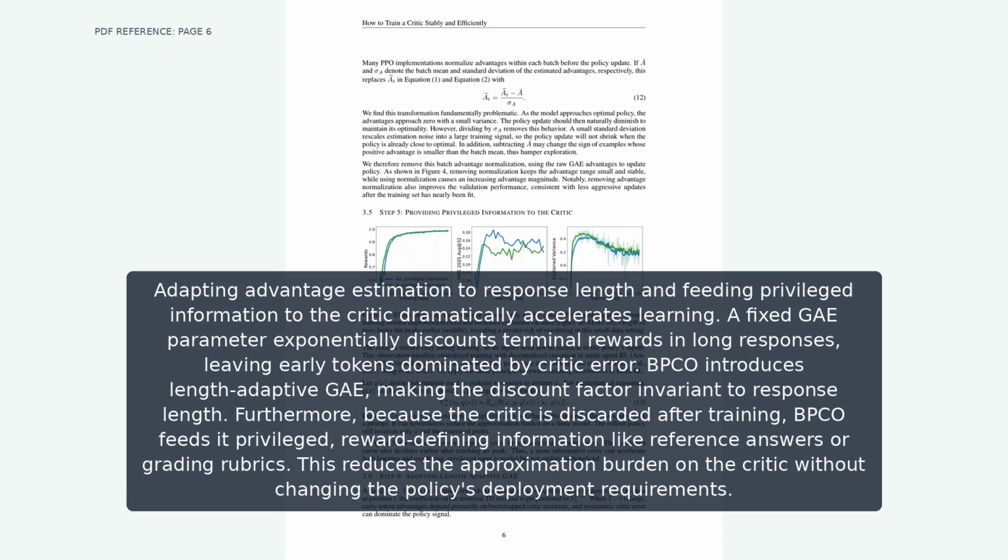Adapting advantage estimation to response length and feeding privileged information to the critic dramatically accelerates learning. A fixed GAE parameter exponentially discounts terminal rewards in long responses, leaving early tokens dominated by critic error. BPCO introduces length-adaptive GAE, making the discount factor invariant to response length. Furthermore, because the critic is discarded after training, BPCO feeds it privileged, reward-defining information like reference answers or grading rubrics. This reduces the approximation burden on the critic without changing the policy's deployment requirements.